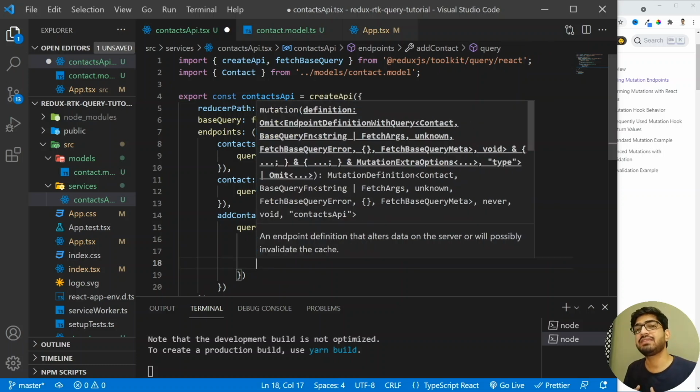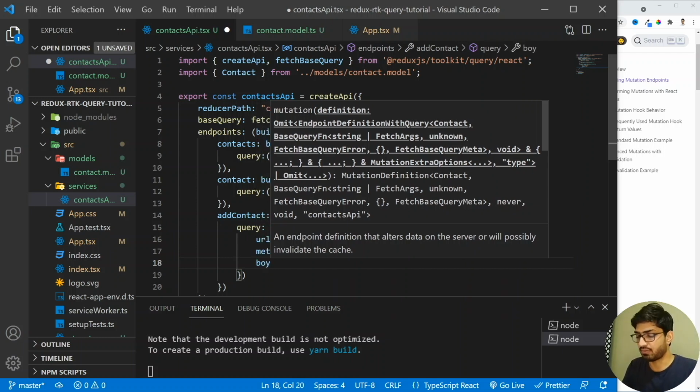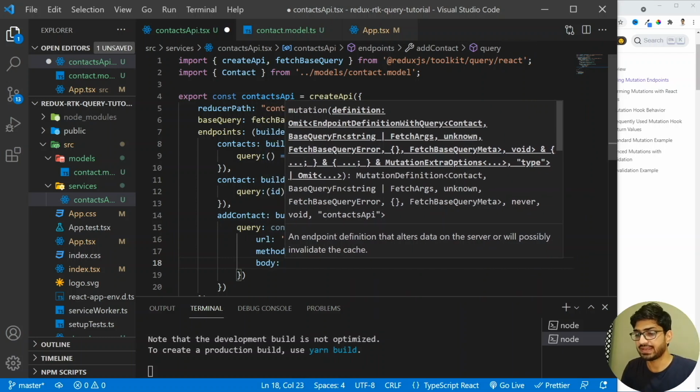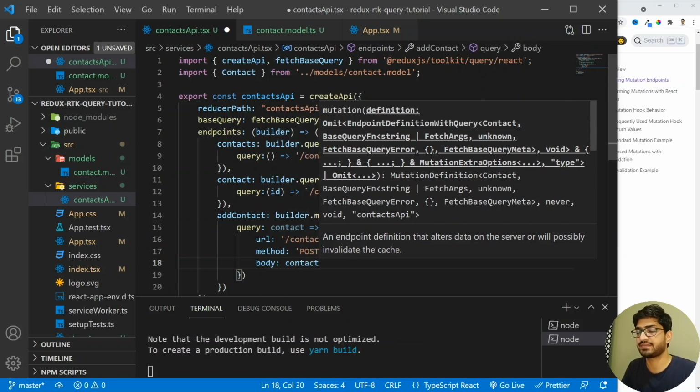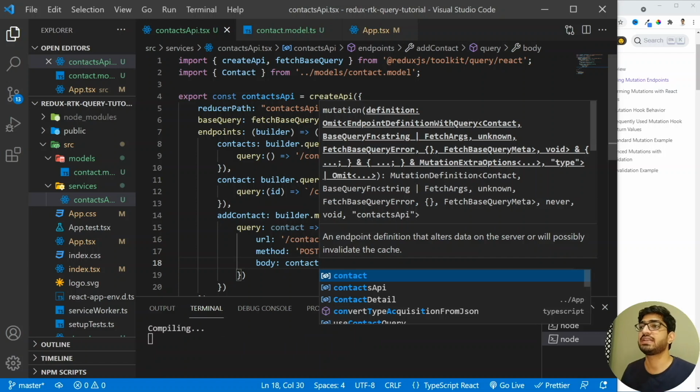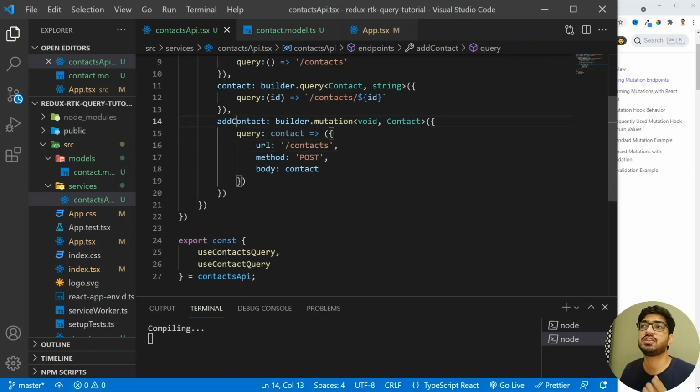All right, and then we need to provide the body, and the body will be the new contact which we want to create. So I'm going to have the body here. All right, and I'm going to assign the body as the contact, whatever the contact is. All right, then I will save it, and now you see that we have a new endpoint which is the add contact. Let's create 2 more endpoints which will be for the update contact and the delete contact.